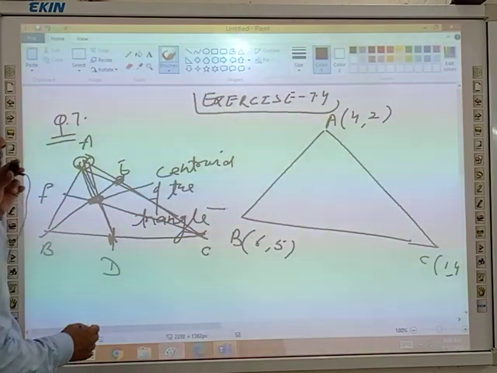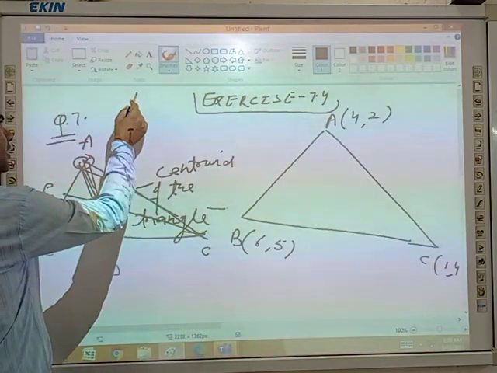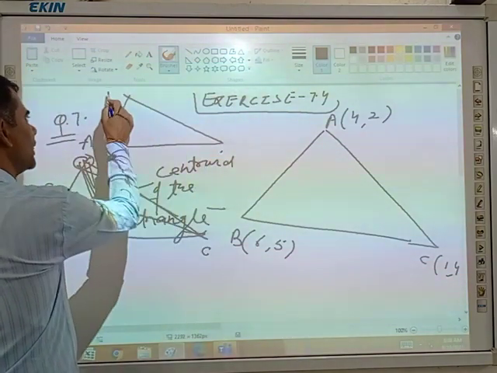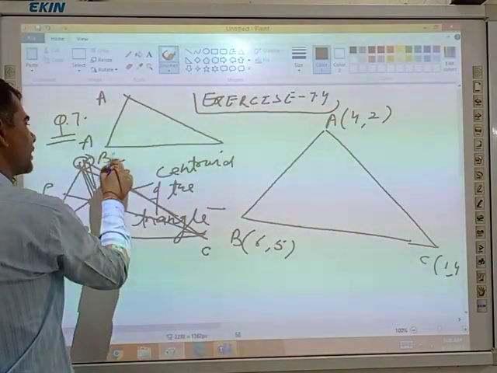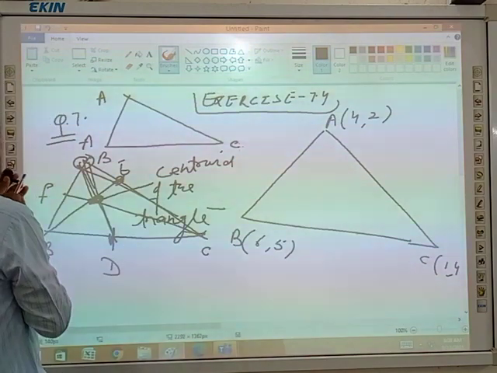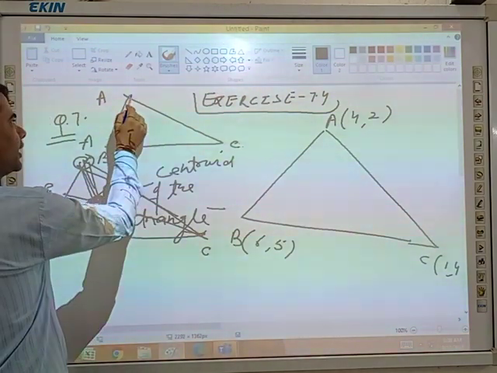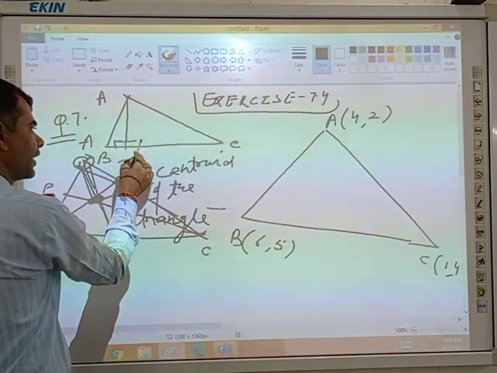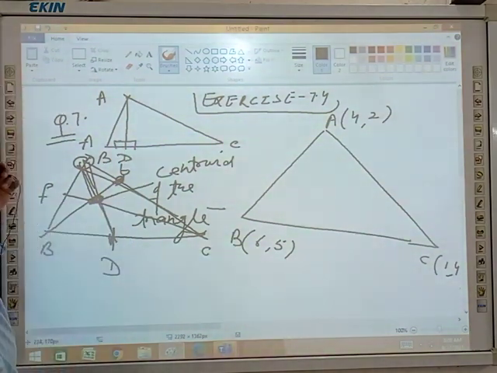Now what is an altitude? This is the triangle ABC, and an altitude always forms a right angle, that is AD. And D is not the midpoint of BC.